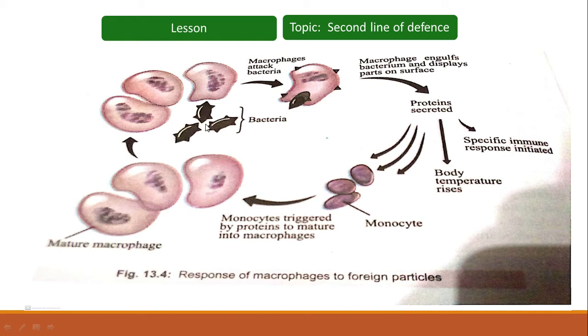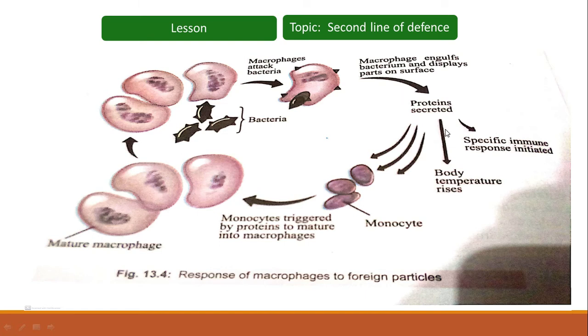Now when a macrophage gets into the environment of the bacteria, it will attach to that bacterium, engulf it, take it into its body and digest it, and also display parts on its surface. So some parts of that digested bacterium will be presented by the macrophages in order to inform other cells.